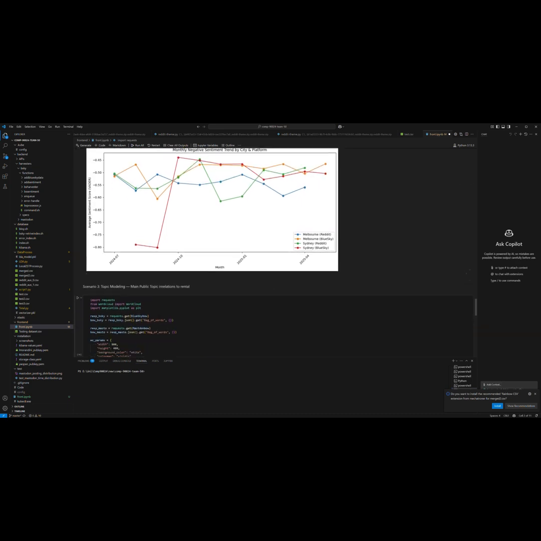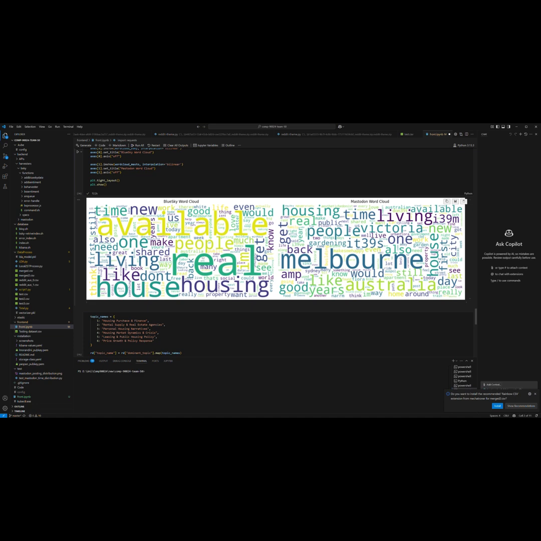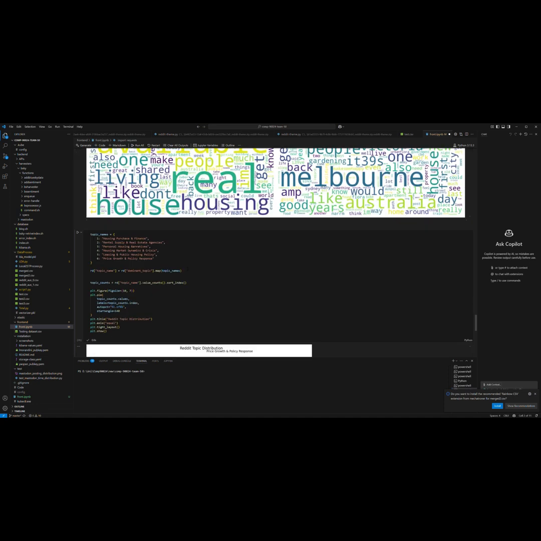For scenario three, we're analyzing the hottest topics. For Blue Sky and Mastodon, the topics are more general, not necessarily corresponding to rental issues, or they might just share too many common words such as people, housing, etc. So not a spot-on crisis.